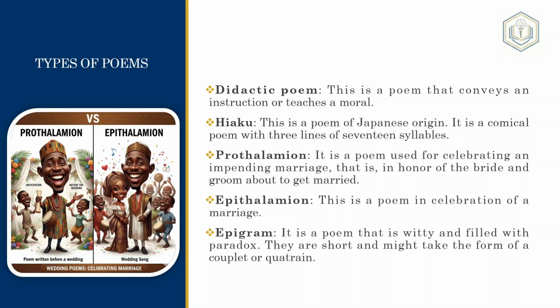Now, prothalamion is a poem used for celebrating an impending marriage, in honor of the bride and the groom about to get married. Many times, people don't really understand what a prothalamion is, but if you come to Nigeria, in the Yoruba tribe, they do prothalamion a lot. They compose a lot of prothalamions, and they sing the bride to sleep many times. They sing, they dance, all of those songs and dances when the bride is coming to get engaged. They are called prothalamions.